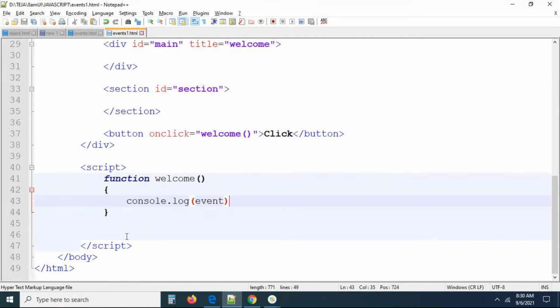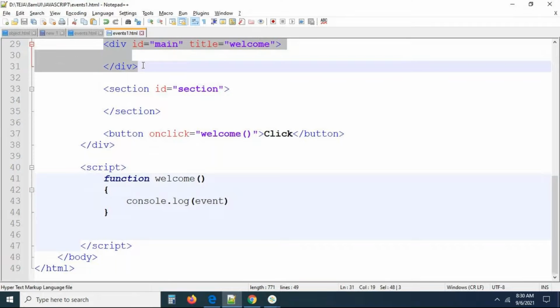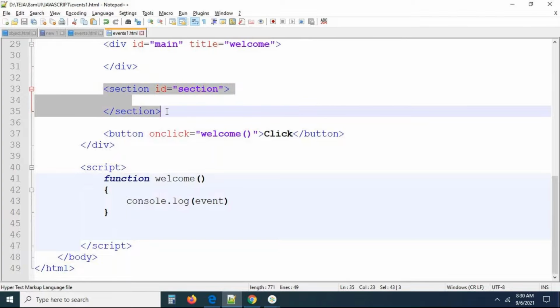Here now you can check this. Earlier, to identify these elements, we used document.getElementById, and to identify this element we used document.getElementById. I don't want to use getElementById, but still I want to find the element. There are six, seven ways to find an element in JavaScript, right? Let me show you guys here.